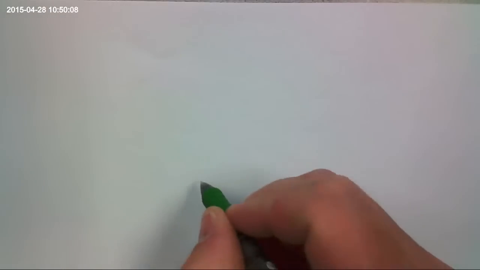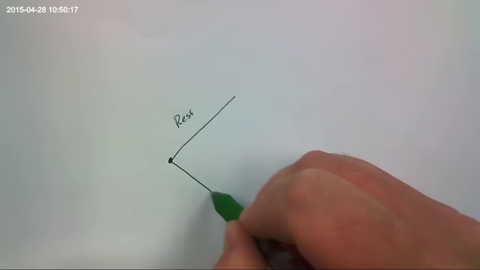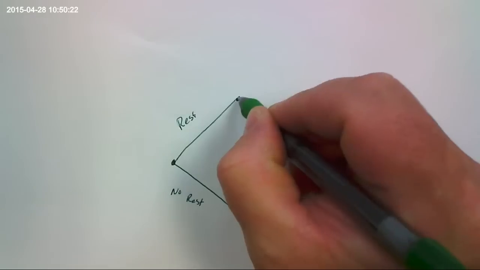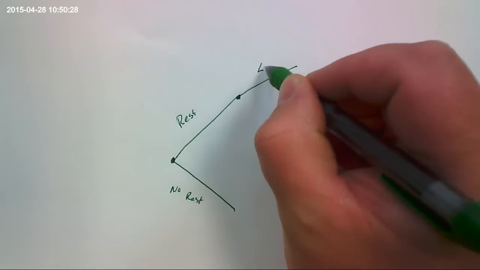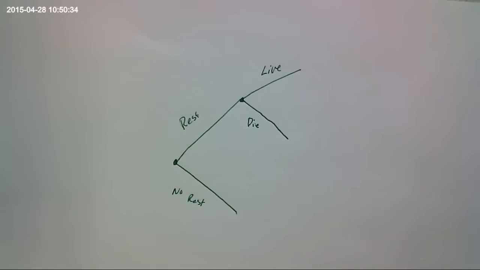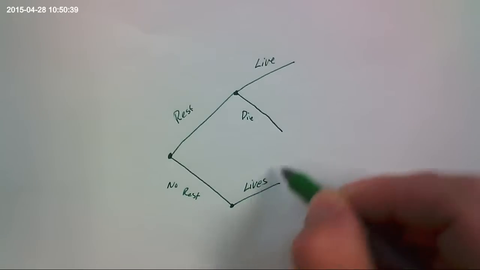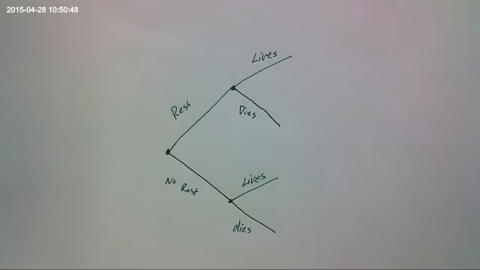So check this out. She could either rest or she couldn't. So let's say she rests or she doesn't rest. Okay? Now, if she rests, that doesn't mean she's going to live or that she's going to die. Either one could happen. So she could either live or she could die. Now, if she doesn't rest, doesn't guarantee she lives or dies either. Either thing could happen. Okay? So these are our possibilities right here.